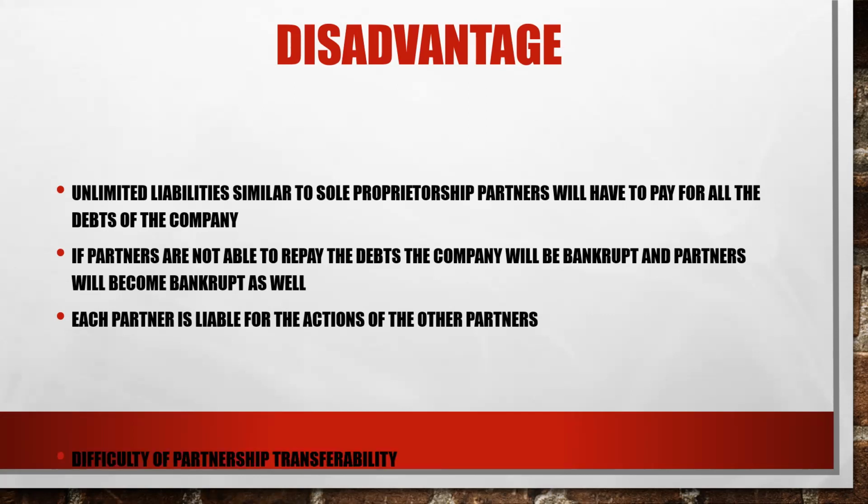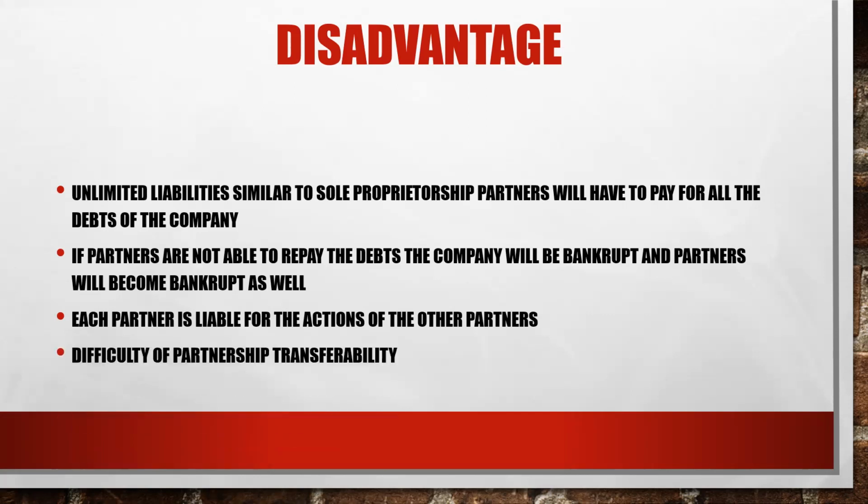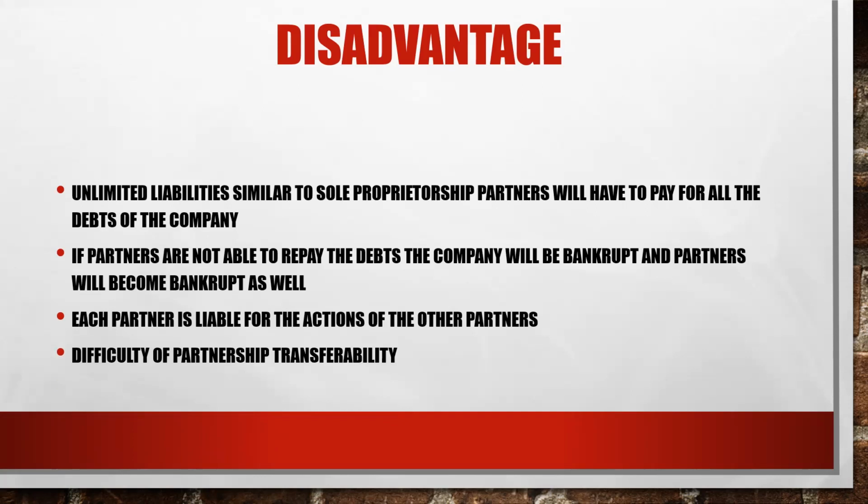Next we will see the difficulty of partnership transferability. If you are not happy with one partner, you cannot simply transfer your partnership to another person. When we see the termination of partnership, let's say a business has 3 partners. If one partner dies, becomes bankrupt, or withdraws from the business or becomes insane, the partnership is considered terminated.